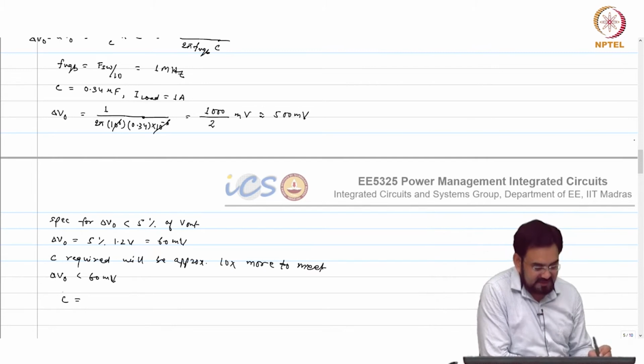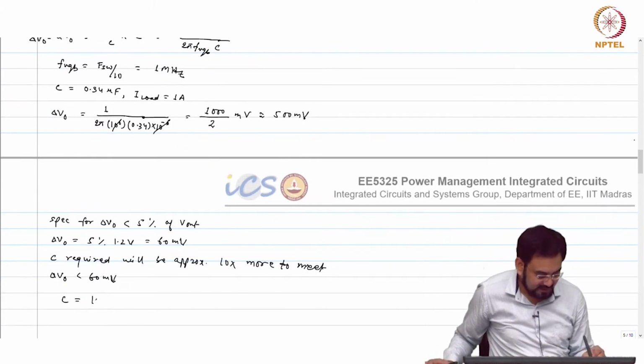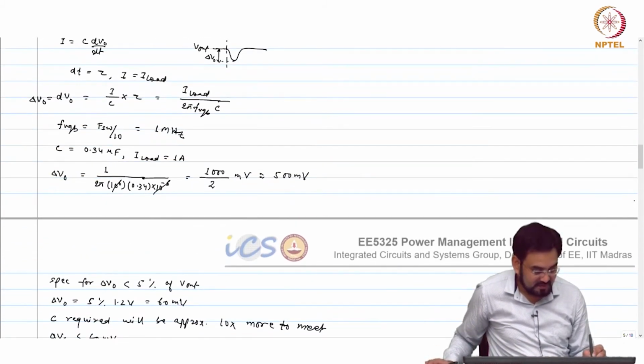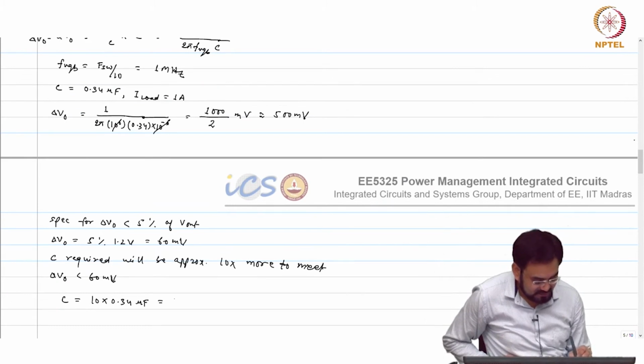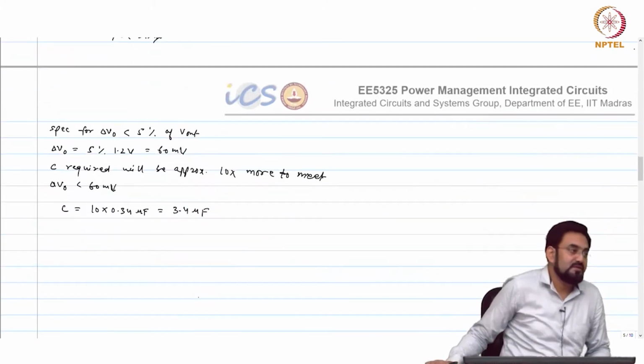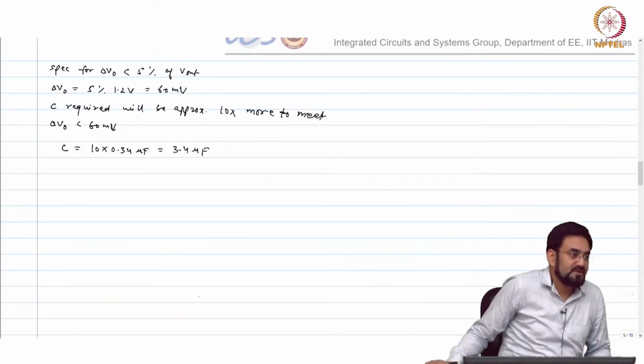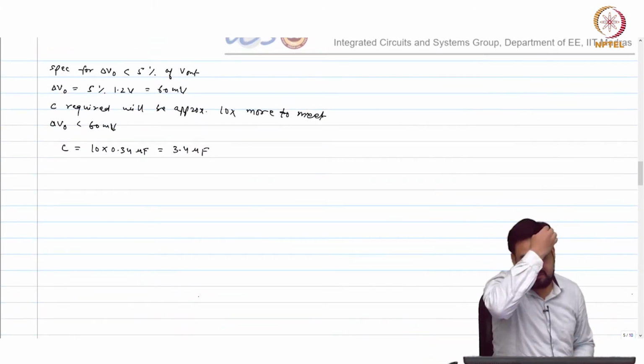So finally your C will be 10 times of 0.34, which is 3.4 microfarad. Okay, that's how you calculate your cap value.